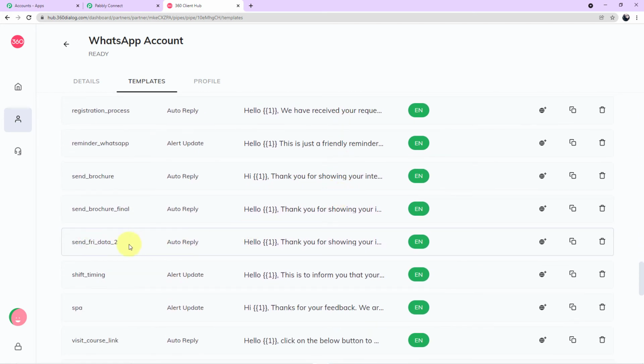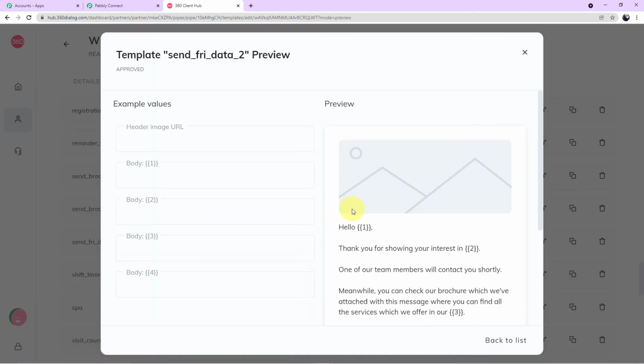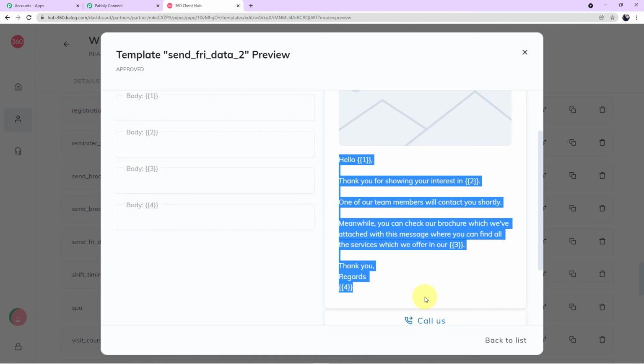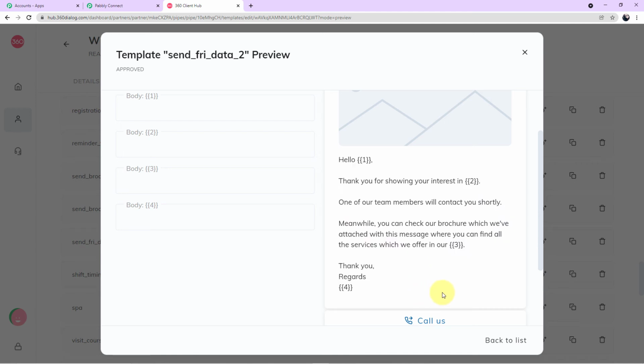Okay, so this is the particular template which is send fry data to. Let me show it to you. Guys, you can read here, template is nothing but just the body of SMS which will be sent to our customer.